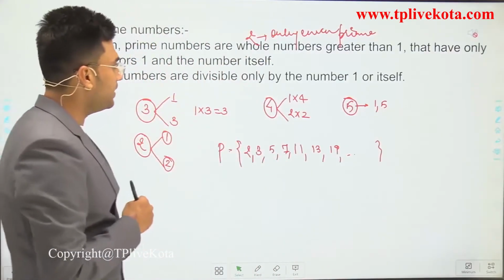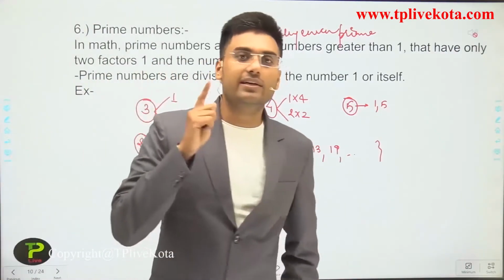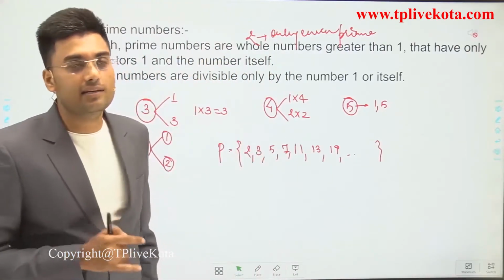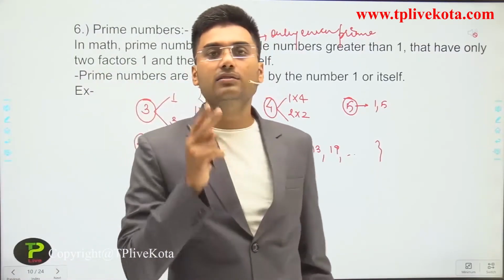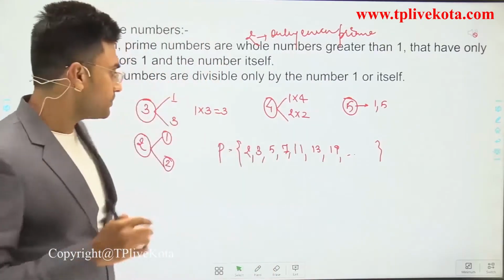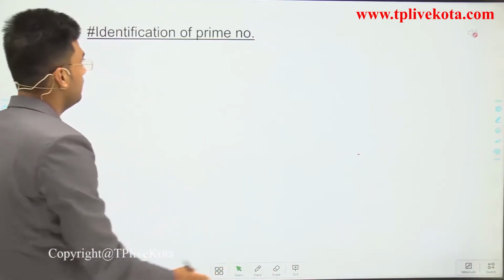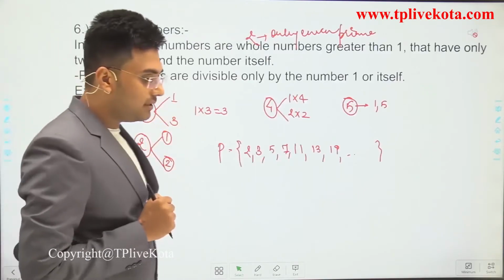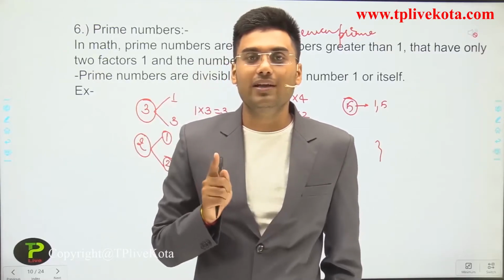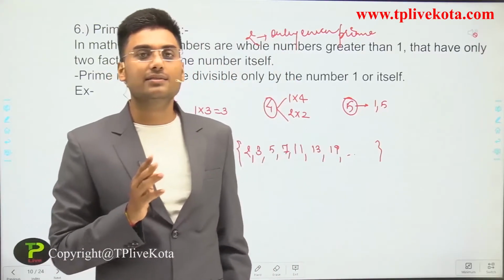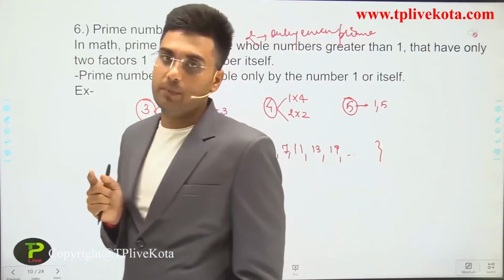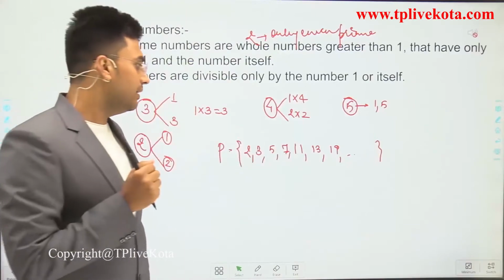So what is a prime number? The first criterion for a prime number is that the number should be greater than 1, and the second criterion is that it has only two factors, that is 1 and the number itself. Now one more thing for the prime number: 1 is not a prime number. I already discussed it, but I repeat my words. 1 is not a prime number because a prime number should be greater than 1.